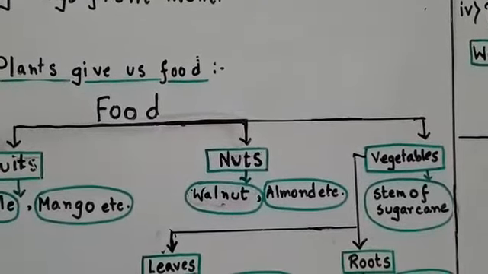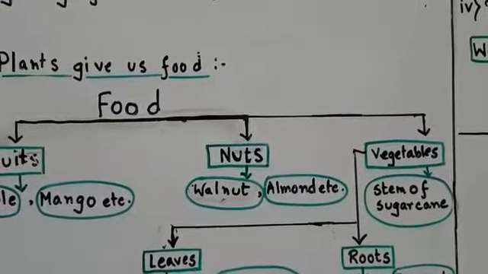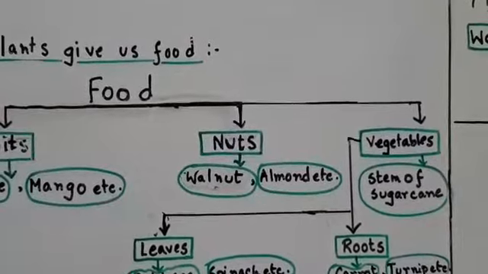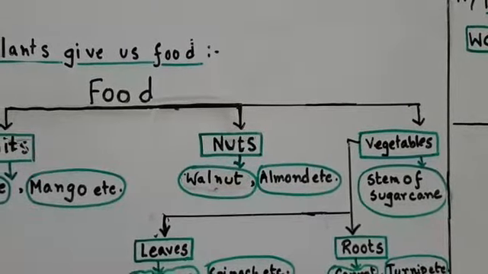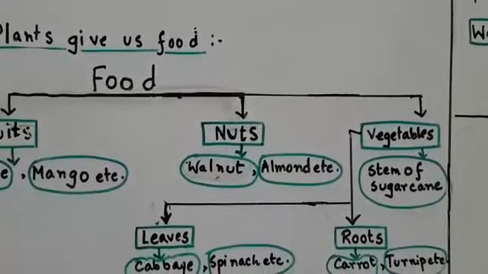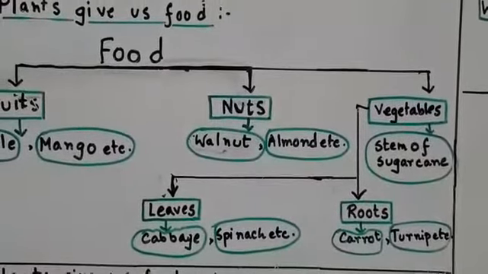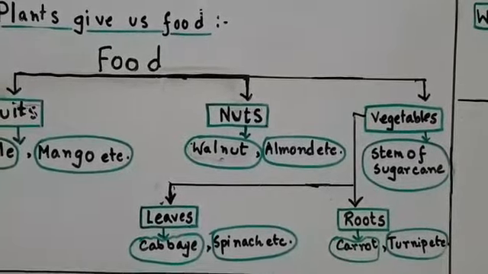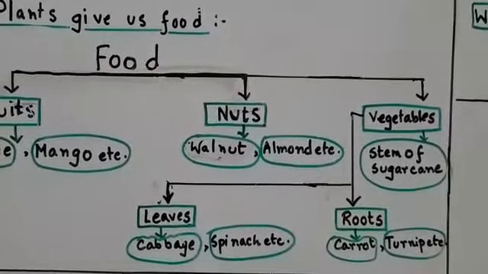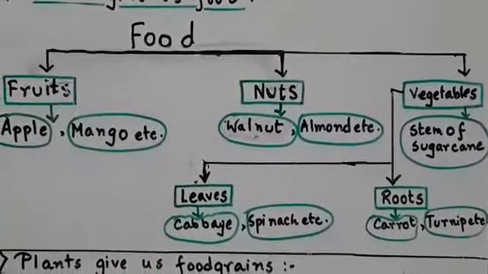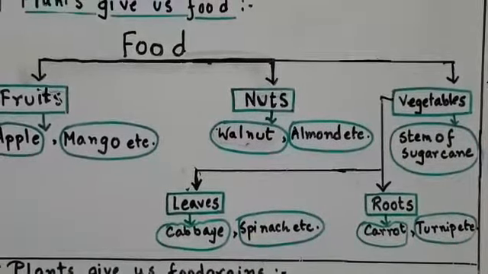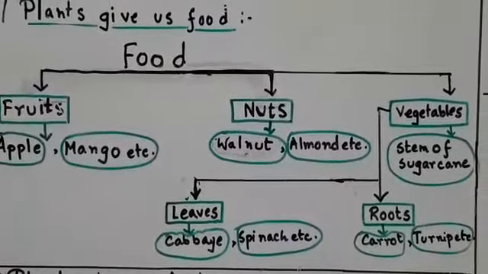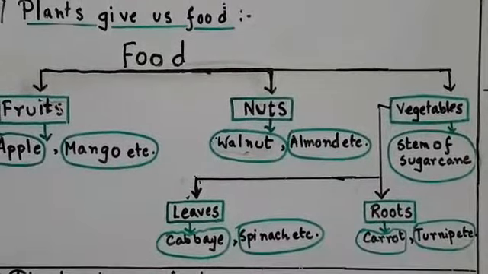Vegetables. We eat vegetables and they are very helpful for us. We eat the stem of sugarcane. Then we eat roots of carrot and turnip. Many other roots we also eat, that you will find out. Next, we also eat the leaves of some plants like cabbage, spinach and other leaves. It will be your homework to find out what other leaves we eat.